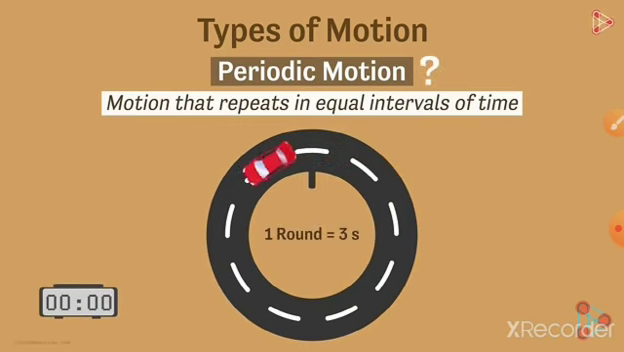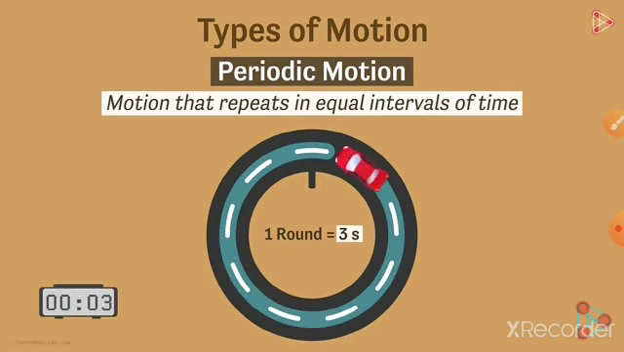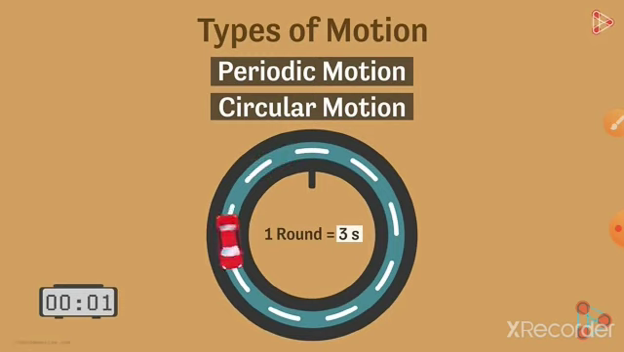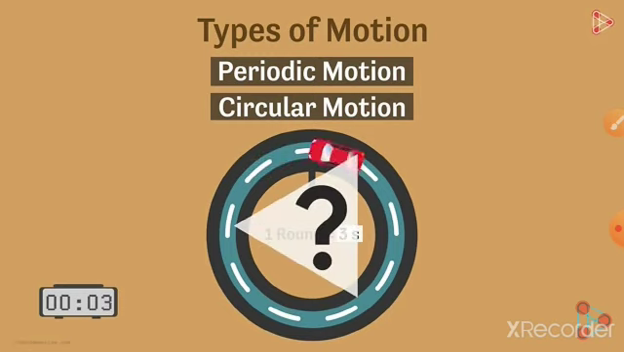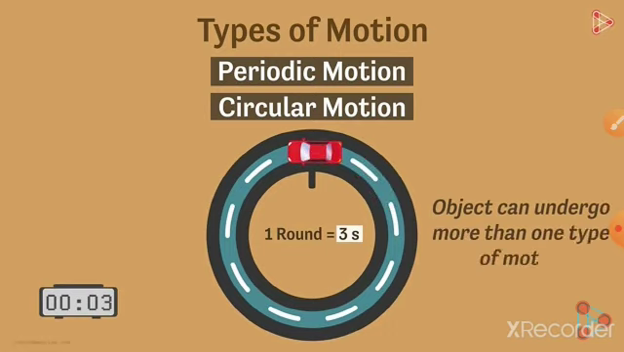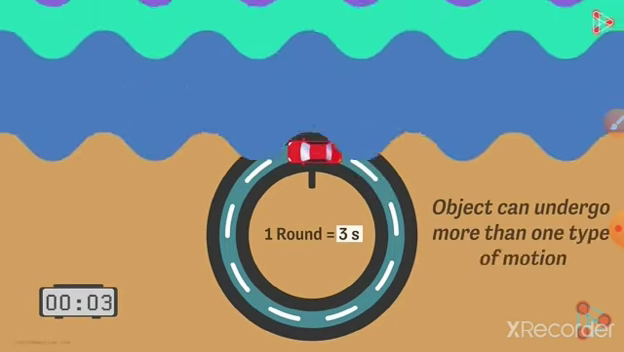A car is completing one round in every 3 seconds. So in every 3 seconds, it is completing one round each. So that means the car is doing periodic motion. So in every one round, it takes 3 seconds. For 3 seconds, it completes one round. Again it goes. So here the periodic motion also includes the circular motion. So periodic motion means the motion which takes place at regular intervals of time.